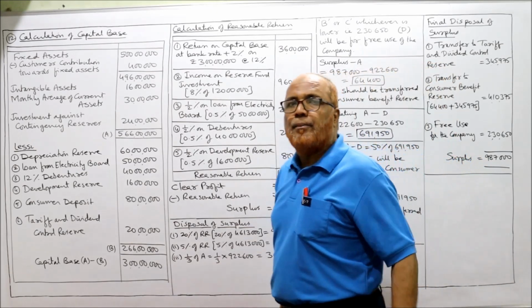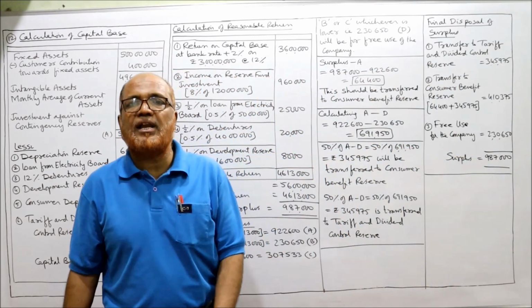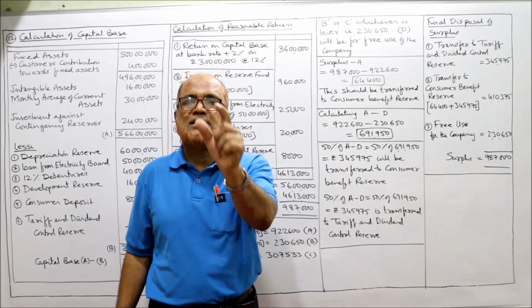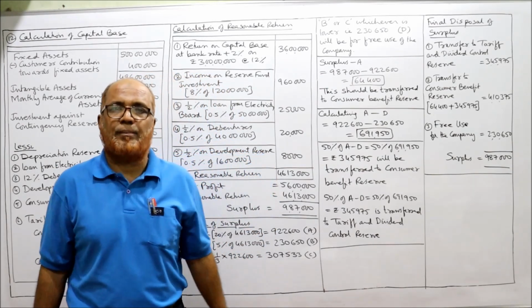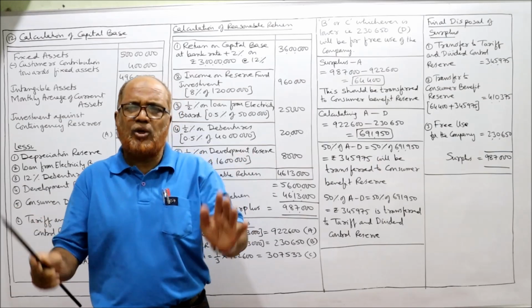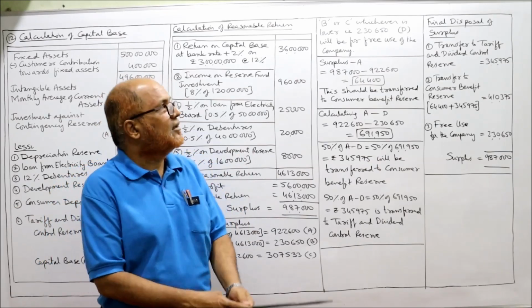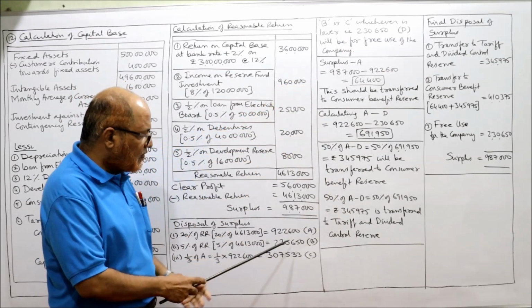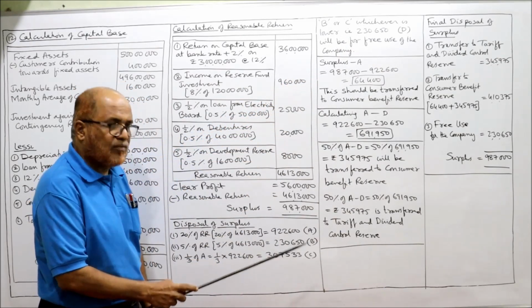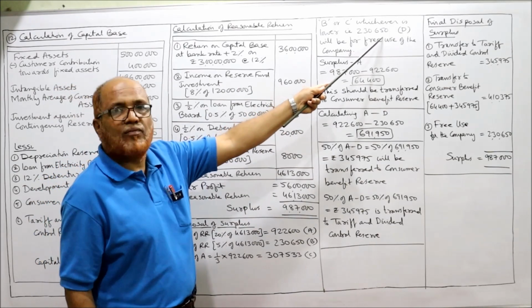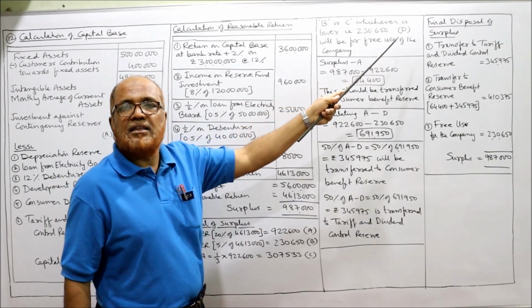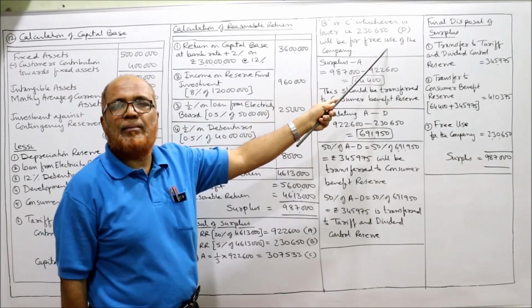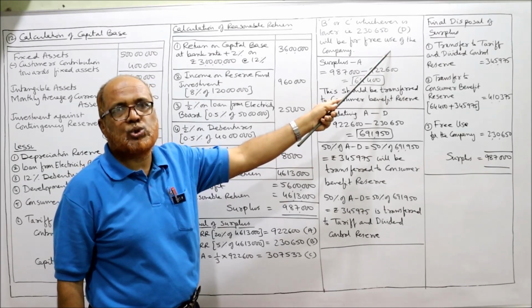Now fourth step, B or C, whichever is less, we call it as D and it is free use for the company. The amount of surplus is free use for the company. Free reserves. So B or C, whichever is lower. So out of B and C, which is lower? 2 lakh 30,650 is lower. Call it as D. And this is the amount freely available to the company for any use.